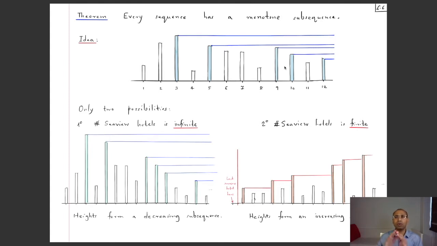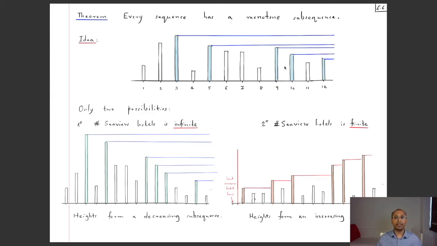So a sequence has lots of subsequences, but among them, certainly there is one which is going to be monotone, either increasing or decreasing. Now, the proof of this we'll soon see, but before we see that proof, it maybe helps to first see some idea of what the proof is. So this is an illustrative picture to keep in mind while looking at the proof. Let's first look at that and convince ourselves that this result is quite natural, and then we will translate this into a mathematical proof.